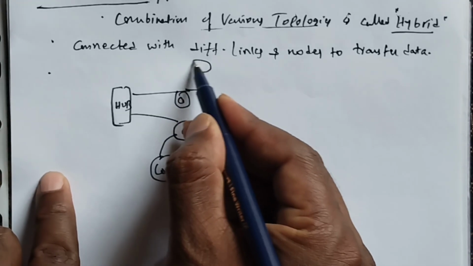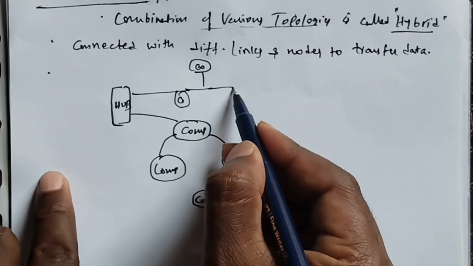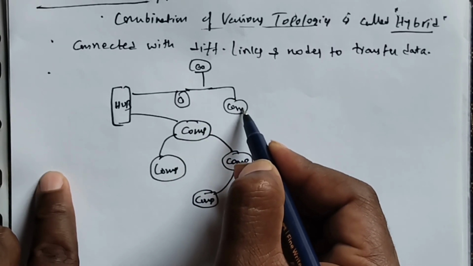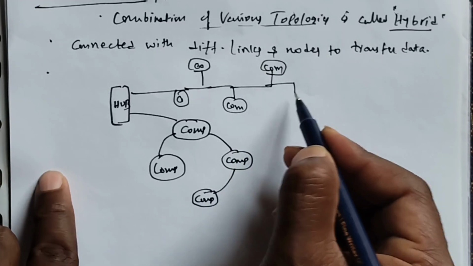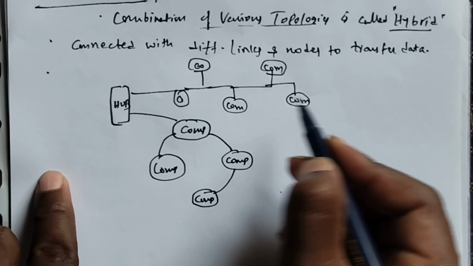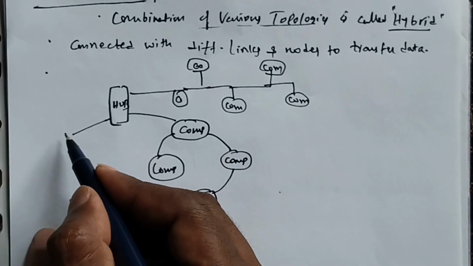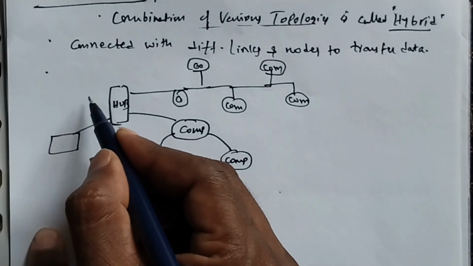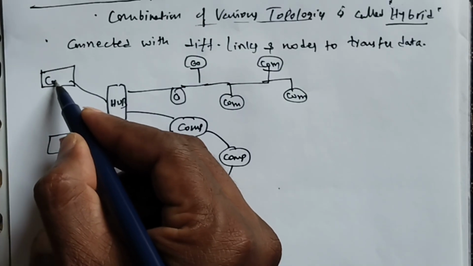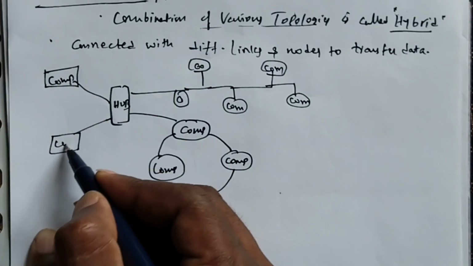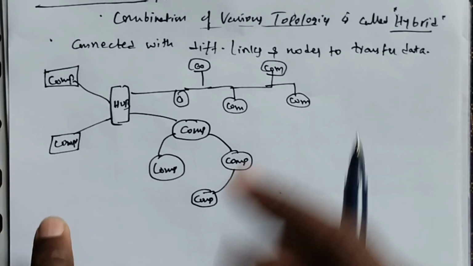The same cable contains one more computer, and here it contains a computer like this. It also contains a computer like this.